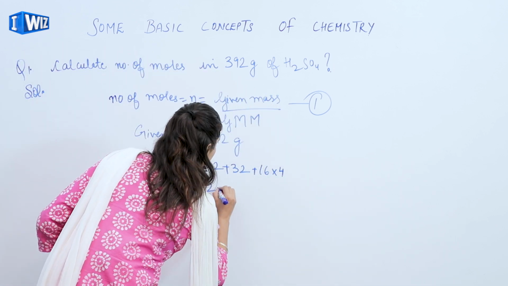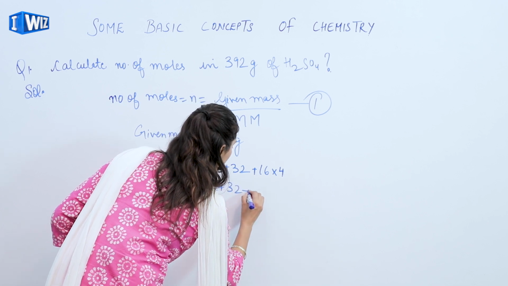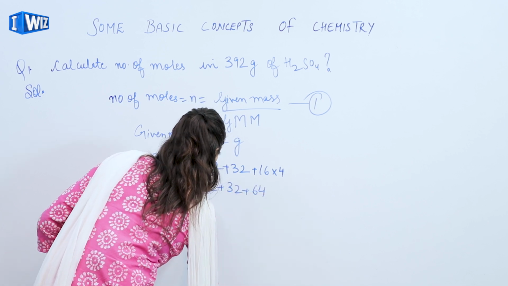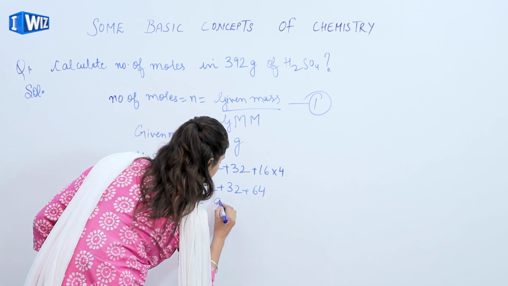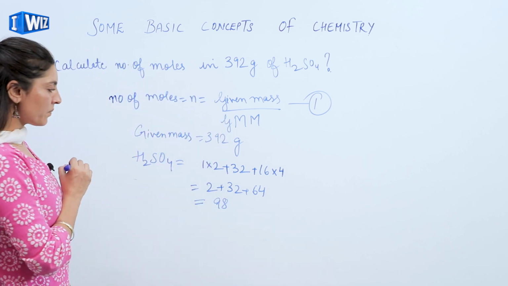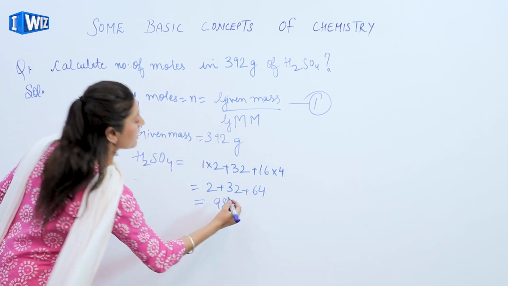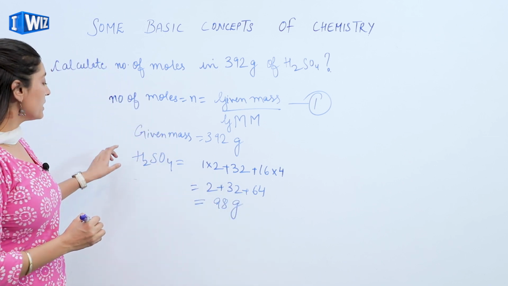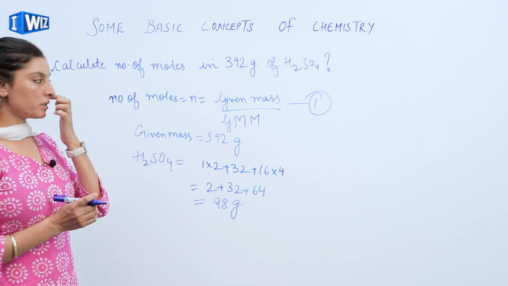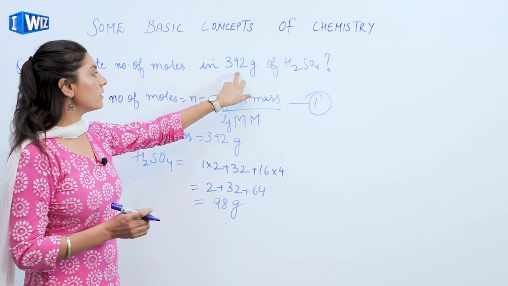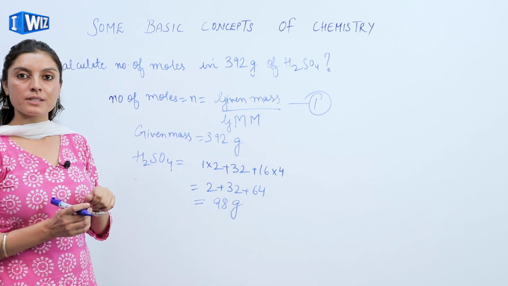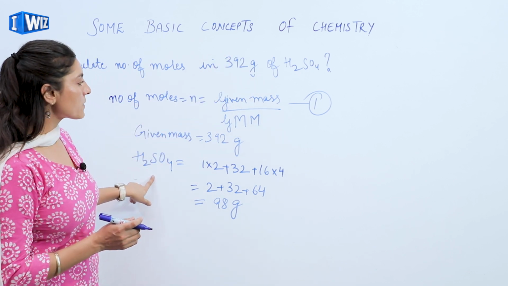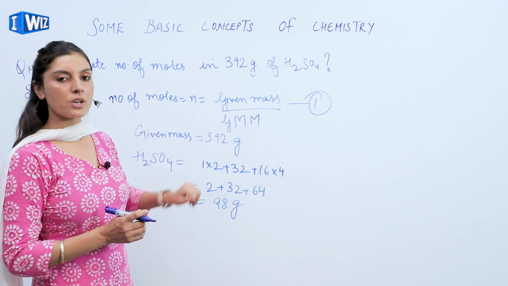That means it's equivalent to 2 plus 32 plus 64, that is equivalent to 98. Fine. So this is 98 grams. So when we have to find out the number of moles in 392 grams of hydrogen sulfate, I'll put the values in equation number 1.